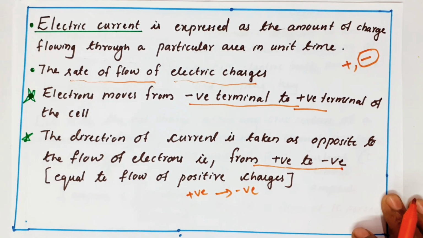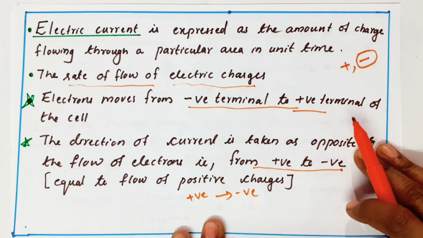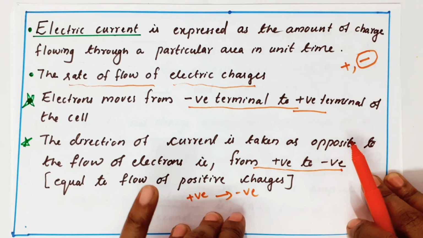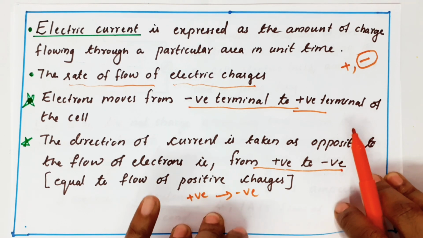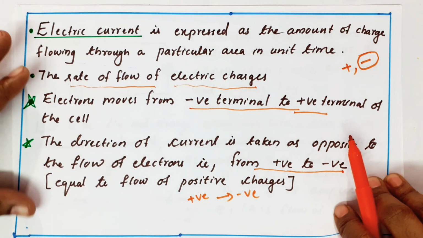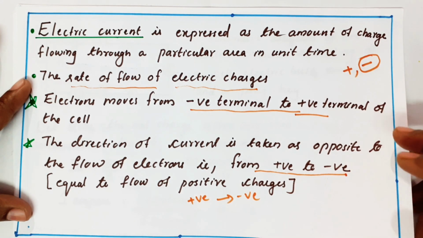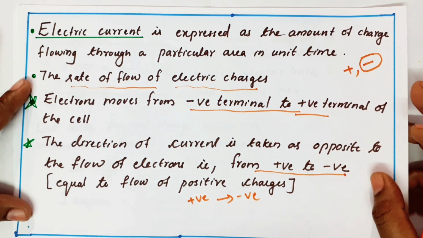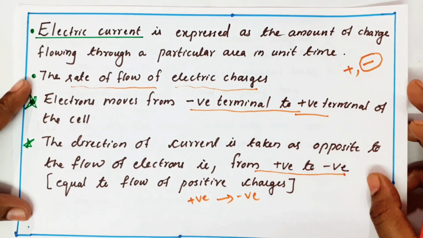So here you have to remember what is the definition of a current. Definition of current is amount of charge flowing per unit area in unit time, or amount of charge flowing through a particular area in unit time. The rate of flow of charges. Electrons are moving from negative terminal to positive terminal, and the direction of current is taken as opposite to the movement of electron.